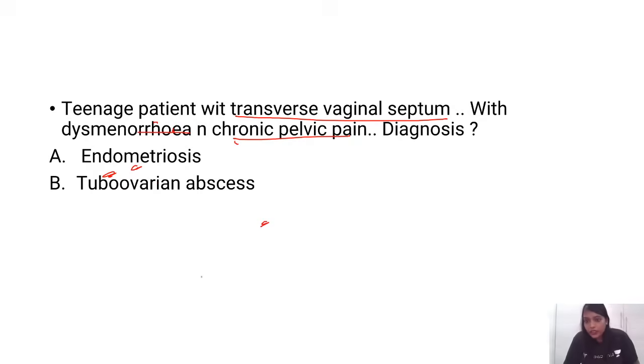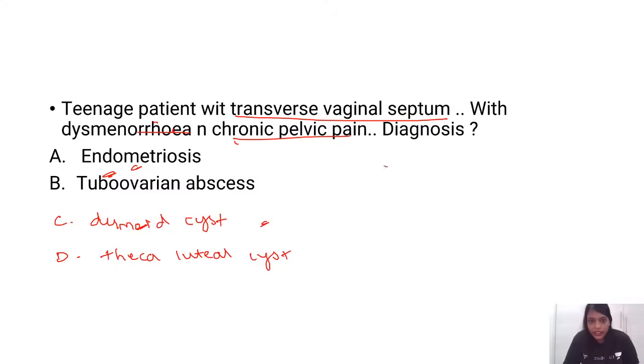So other options were dermoid cyst and theca lutein cyst. Thank you. Good. Yeah, you people remember the options so well. Yes. So the most common complication which they had is because of the transverse vaginal septum.